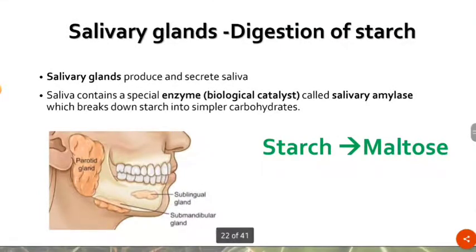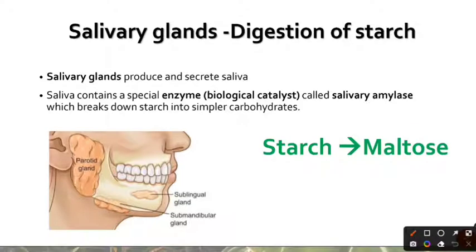Now actually let's move over and talk about the salivary glands. Inside the buccal cavity, there are 3 pairs of salivary glands which are present nearby the buccal cavity. They are going to be the ones which release their secretions inside the buccal cavity. So the 3 pairs of the salivary glands and their names you need not remember, but just for the reference I have shown them in the picture. So you have the parotid gland in your cheek, and that is also present on the other side, and then you have the submandibular gland which is present below your lower jaw, and then you also have the sublingual gland which is present below your tongue.